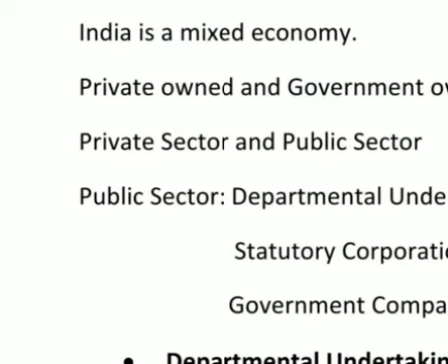Okay, so these are the different features that we study under departmental undertakings. First, where does the funding come from? It comes from the government's treasury, and all the revenues collected through these departments go back to the treasury. These enterprises are subject to the accounting and audit controls of the government, and the people who work here are known as government servants.